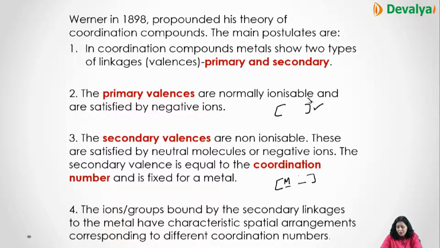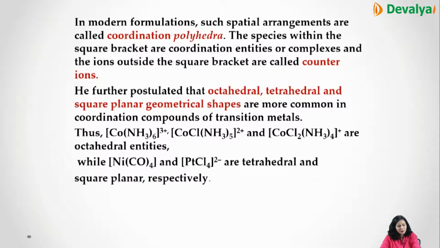Like you have ML4 or ML6. So L4 or L6 is the coordination number of the metal ion, and that is fixed for the metal. The groups bound by the secondary linkages have an arrangement corresponding to the different coordination numbers. So ML4 or ML6, the one present inside is the secondary valency, the one present outside is the primary valency, which is ionizable.